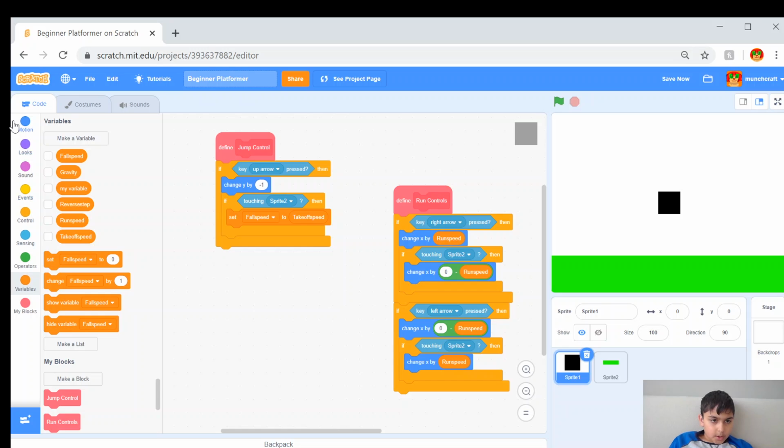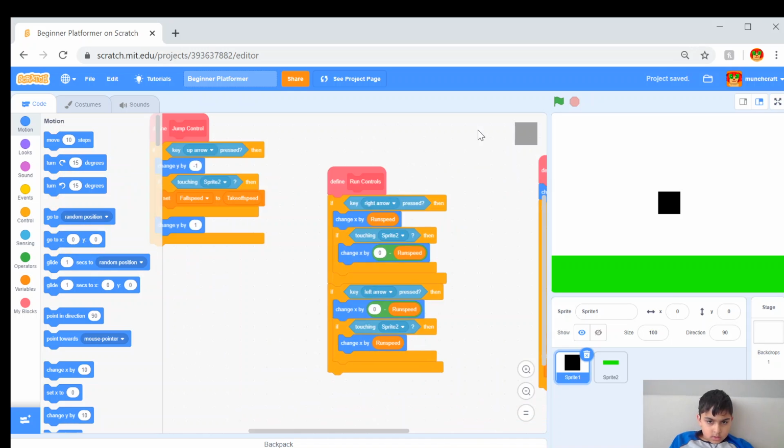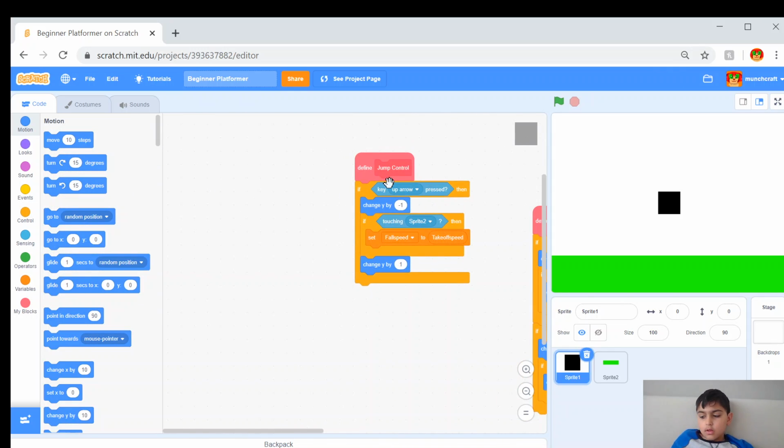And then change Y by 1. So then there we have it. This should be all the blocks that we need. All we have left, that we may have to do, is the connection of all of them.